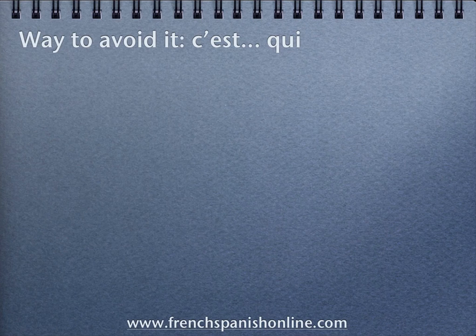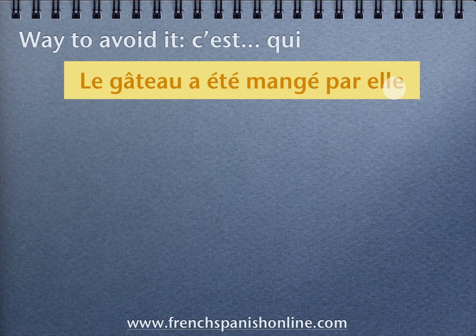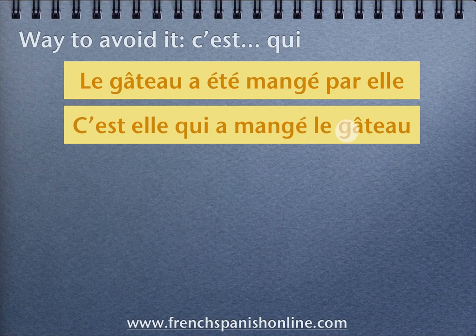The first way to avoid the passive voice is to use the expression c'est qui. Le gâteau a été mangé par elle. So once again, this passive voice is grammatically correct, and if your teacher wants to give you some exercises to get a passive voice, you can write like that, it is correct. But we have to say that it's a bit heavy to speak this way in France. So we can say with the expression c'est qui and get c'est elle qui a mangé le gâteau. C'est elle qui a mangé le gâteau.